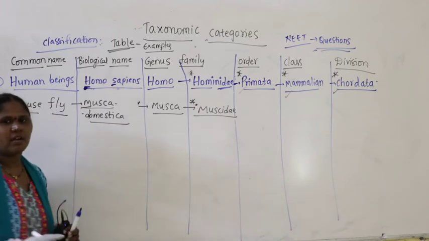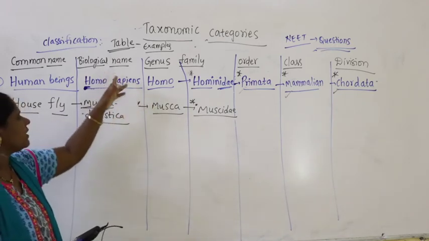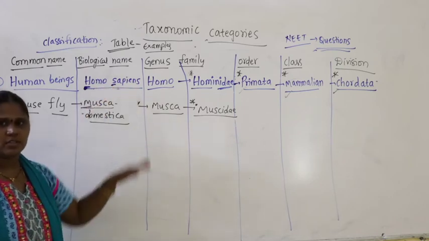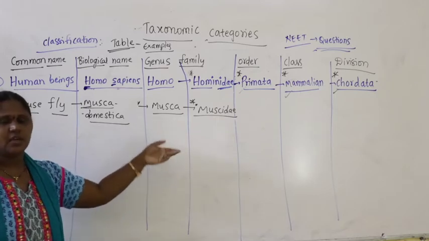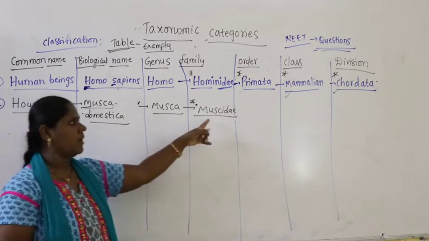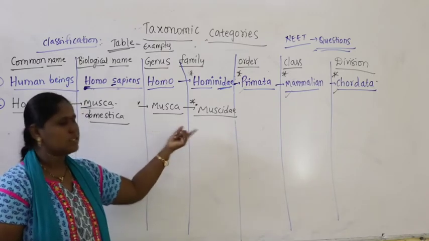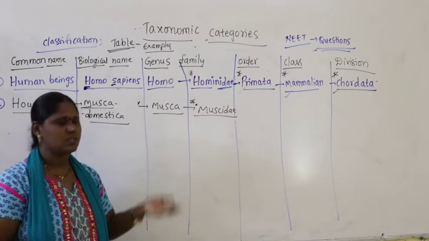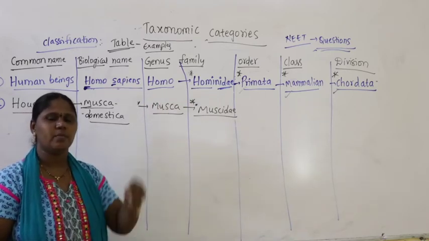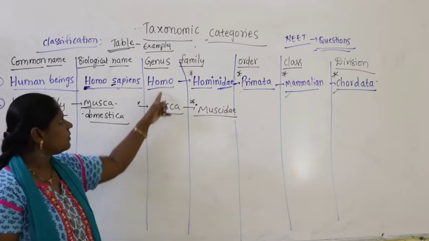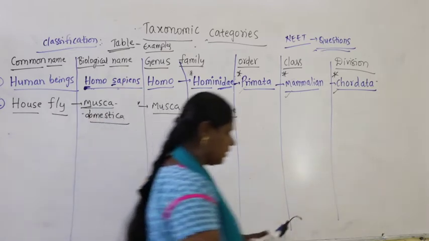Why are we writing genus again separately in a separate column, even though the scientific name has both genus name and species name? It is because the genus name helps us remember the family name. Musca is the genus name, Muscidae is the family name. Homo is the genus name, Hominidae is the family name. To remember the family name, we write the genus name one more time.